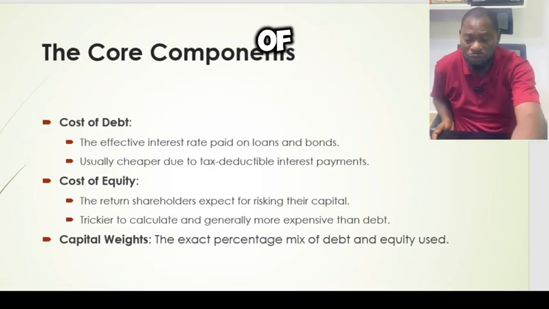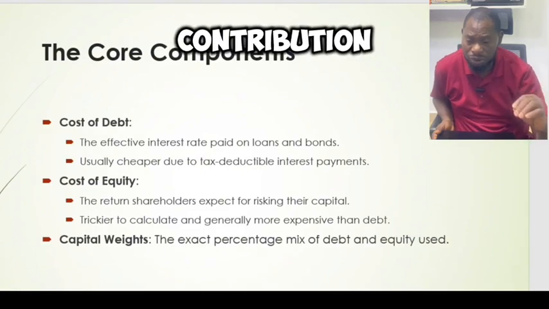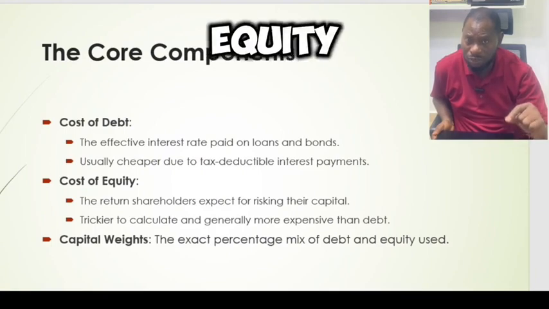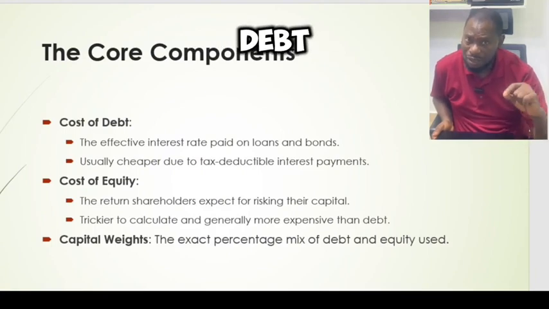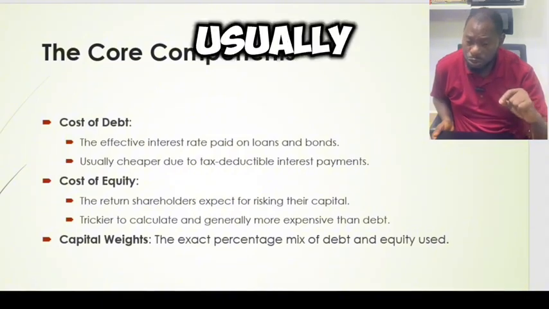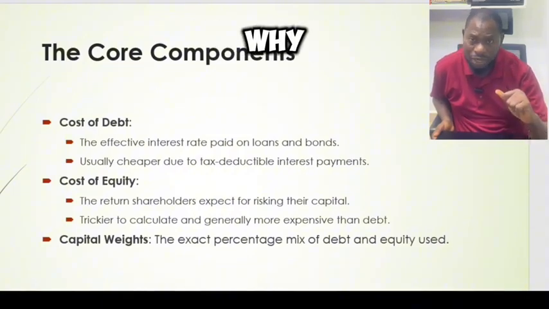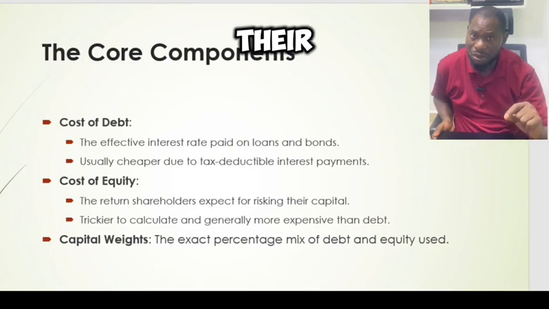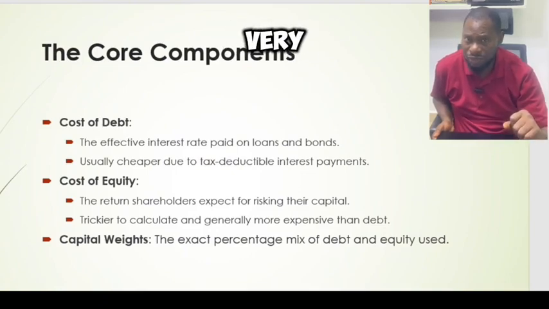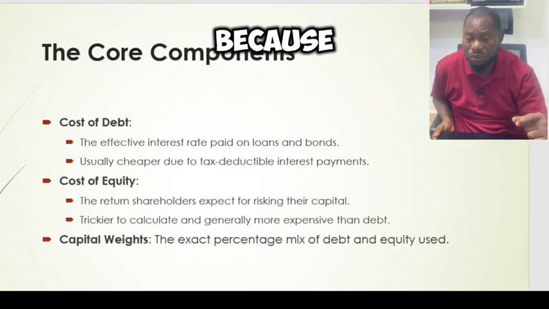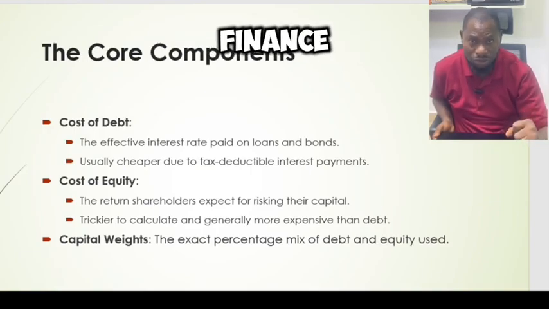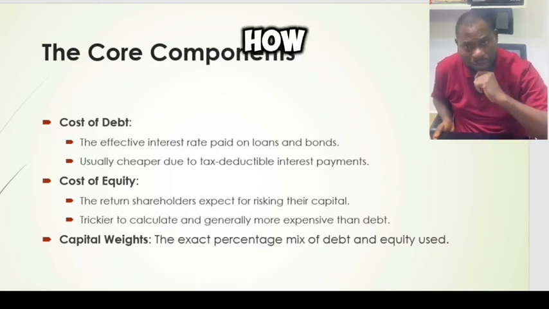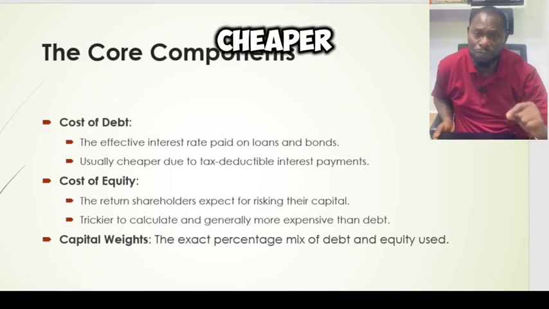Equity is a contribution of the shareholders. Shareholders' capital is equity. And debt capital is usually said to be cheaper. That's why some rich folks love to use borrowing more than their own money. You say the man is very rich, why does he need to borrow? Because he understands the secret of finance. Because he knows that debt capital is cheaper. But how is it cheaper, if I may ask? It is cheaper because